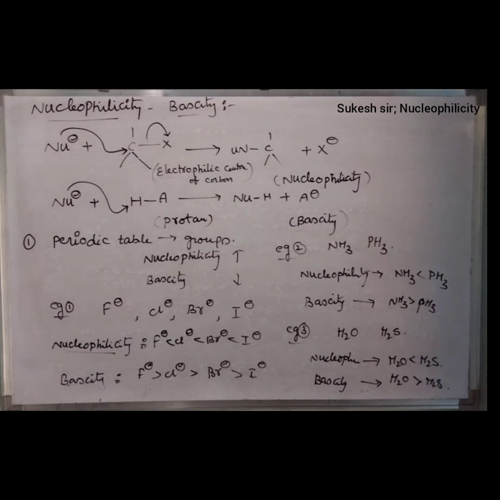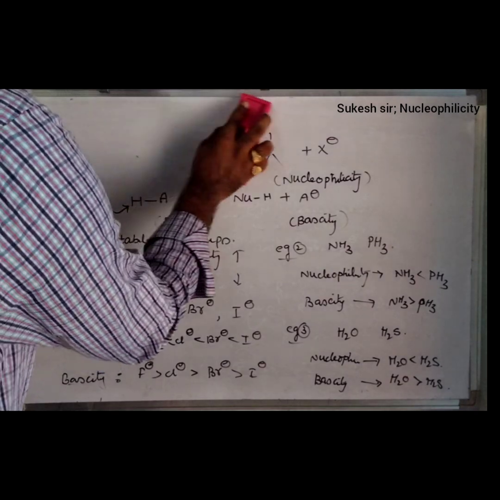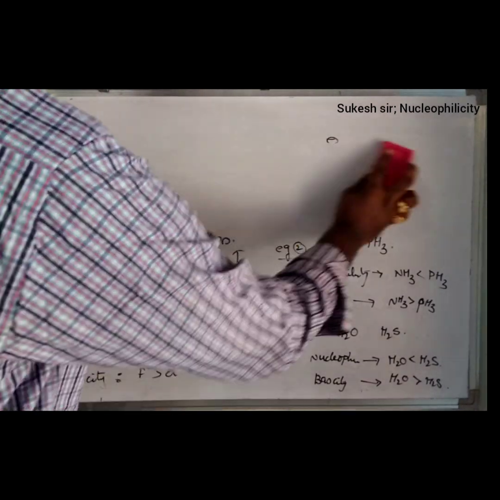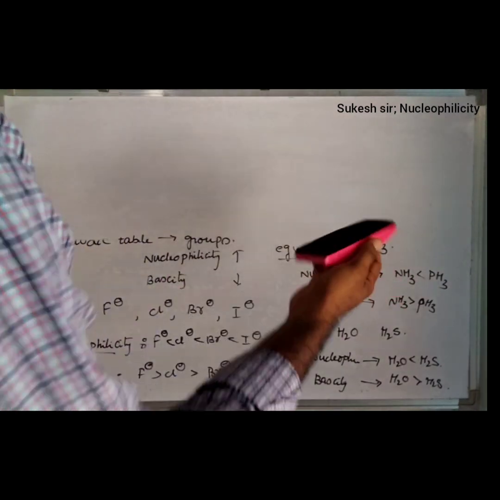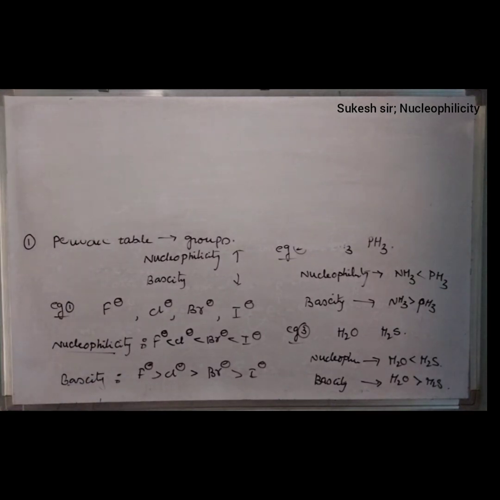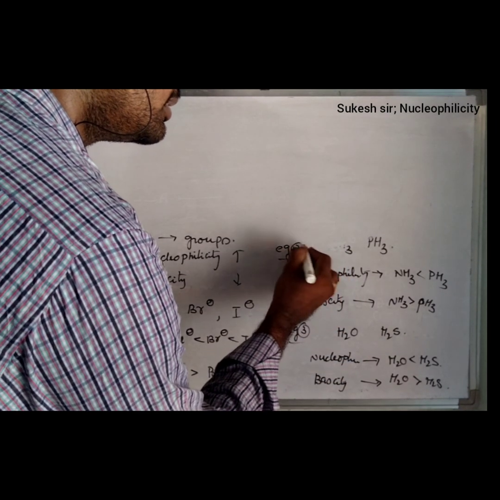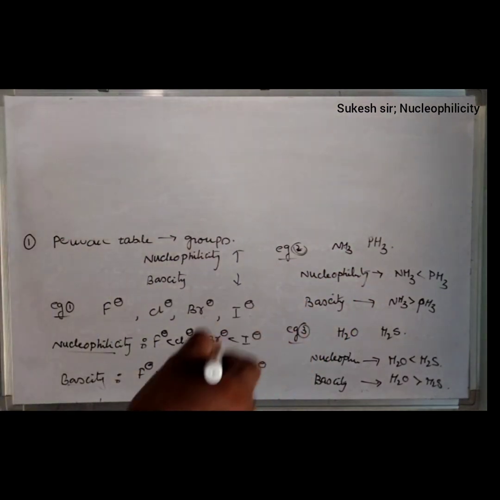Friends, I have only discussed in terms of groups how nucleophilicity as well as basicity will vary, with the maximum possible examples. It is in terms of groups.